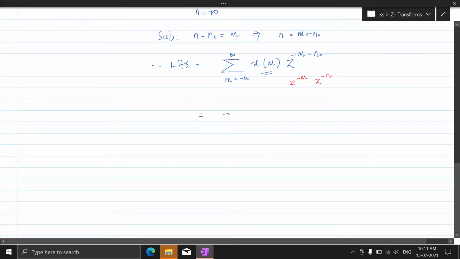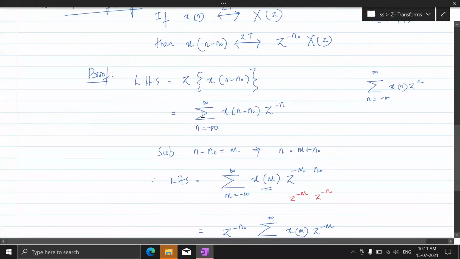So that's why let's keep the z to the power minus n naught out and you'll be left with x of m z to the power minus m, and this is the z transform of x of m. That's it. Therefore z to the power minus n naught times the z transform of this. So this is what is your RHS. Therefore LHS is equal to RHS. So this is how we prove. So this much is X of z. Understand that? So this is your second property, which is time shifting.